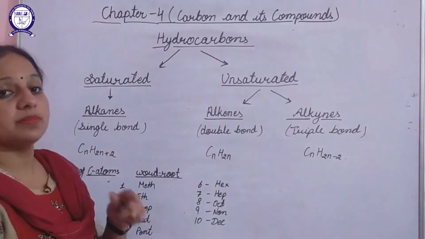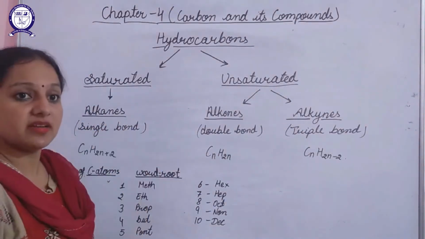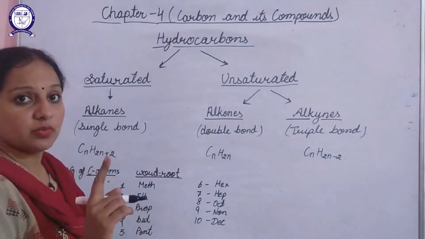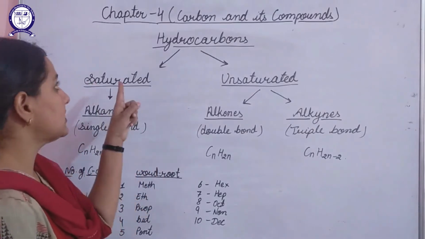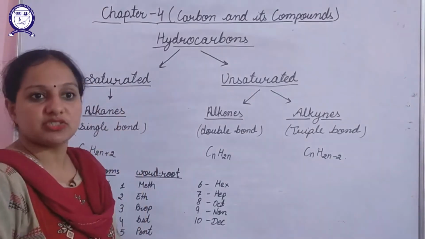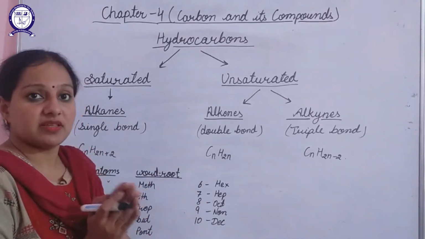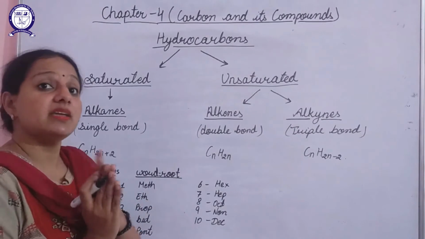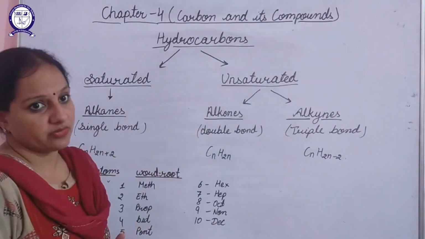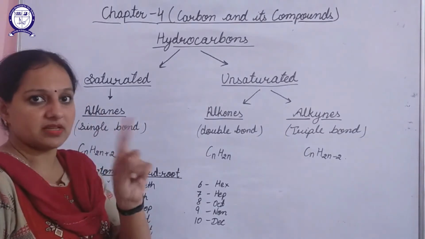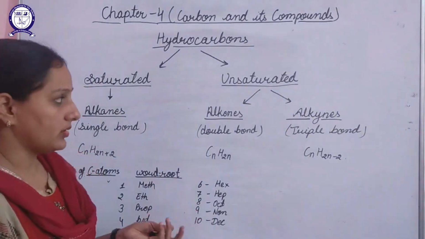Saturated hydrocarbons are the hydrocarbons in which one carbon atom is linked to another carbon atom using a single bond. That means if two carbon atoms are sharing a single bond, such a hydrocarbon is known as a saturated hydrocarbon. But if two carbon atoms are linked together either by a double bond or by a triple bond, such a hydrocarbon is an unsaturated hydrocarbon. Saturated means single bond only. Unsaturated means either double bond or triple bond.